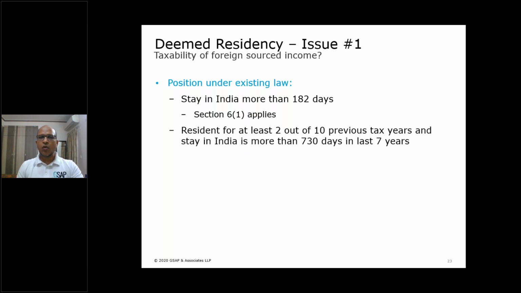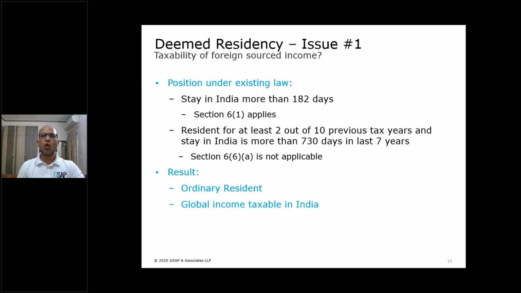Since he never visited abroad, meaning he always remained in India, he was resident in 2 out of 10 previous years, and also his stay in 7 preceding years was more than 730 days. Obviously, what is the implication? Then section 6.6 does not apply to him, and he is not NOR, he is ordinary resident. What will be the result of such a case? He is ordinary resident. If we read ordinary resident with section 5.1, his global income becomes taxable in India.